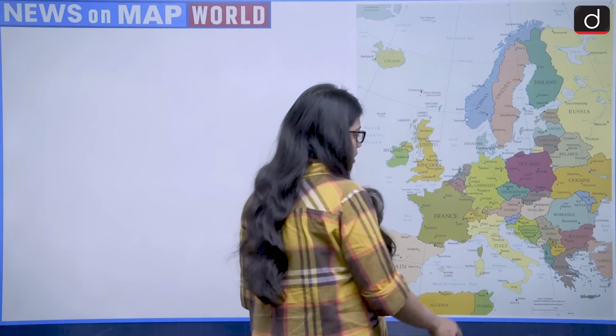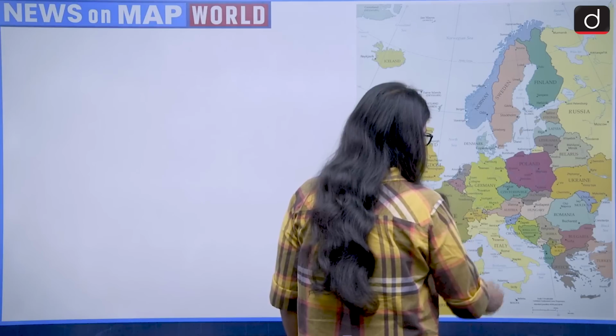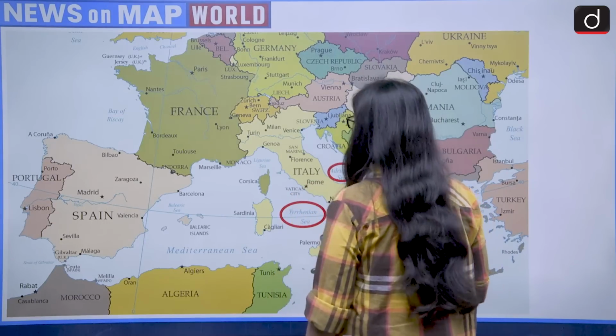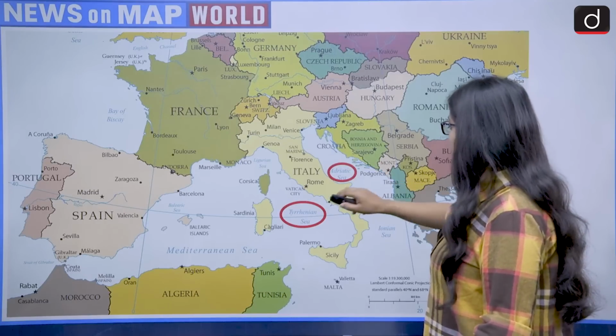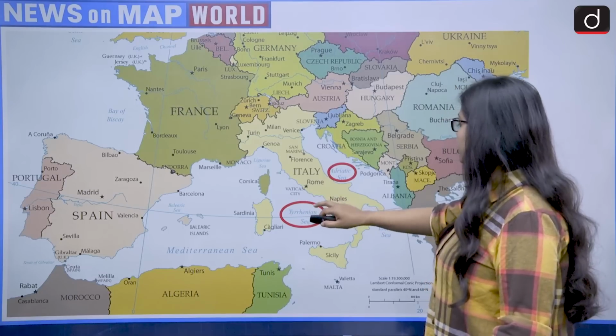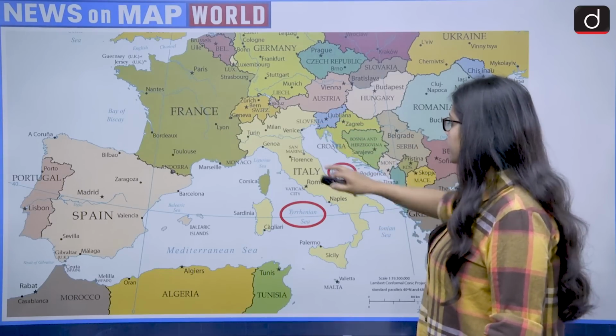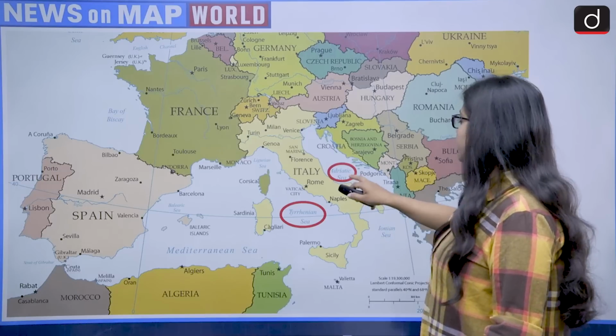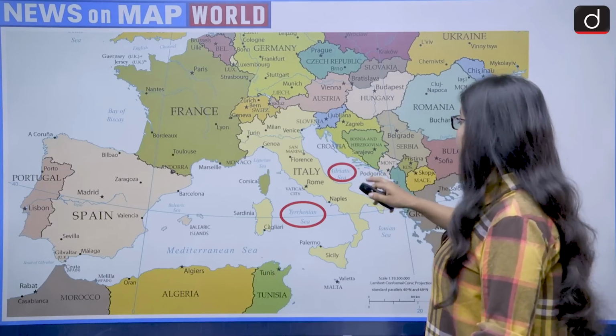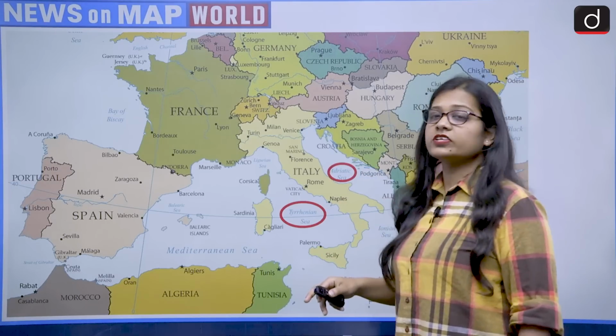And Italy lies to the south of Europe, and this is Italy. And Italy on three sides is bordered with sea, that is, on one side it has the Adriatic Sea. Okay, look at this map, more zoomed out map. On one side it has the Adriatic Sea, then it has the Tyrrhenian Sea on its other side. See, this is Italy. The southern border is sharing with the Ionian Sea. Adriatic Sea, you can say, is the eastern border. Tyrrhenian Sea, you can say, is the western border.